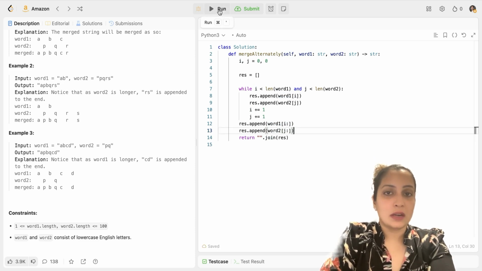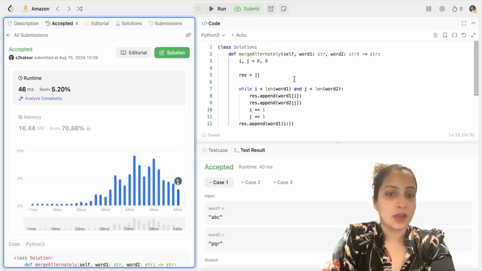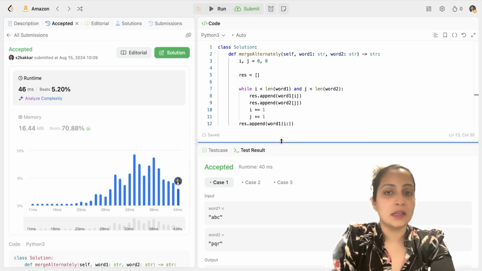So I'll just run it. It's accepted. Let's submit. So as you can see, our solution is doing well here.